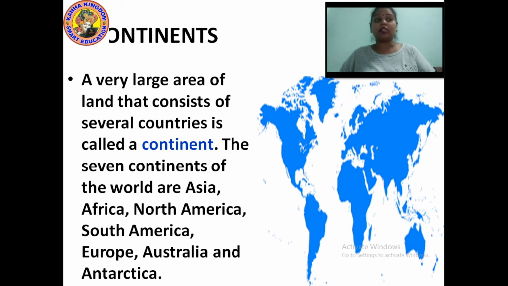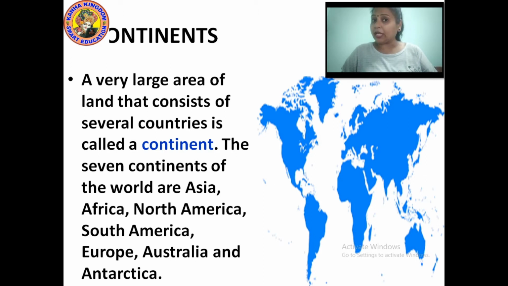The seven continents of the world are Asia, Africa, North America, South America, Europe, Australia and Antarctica.